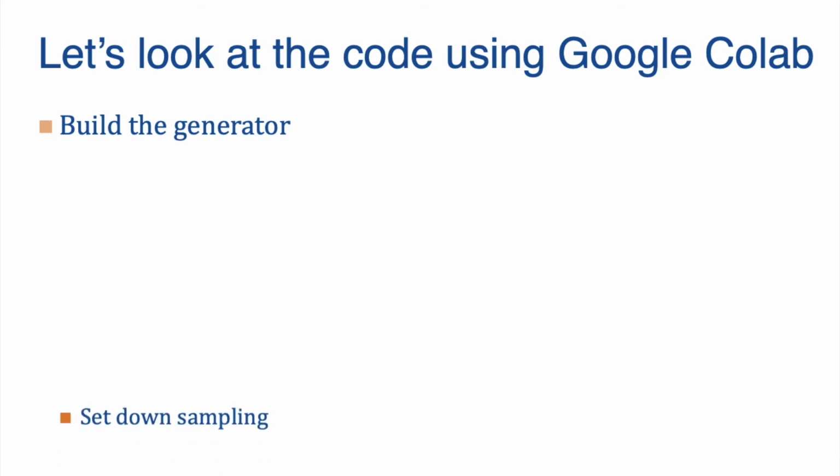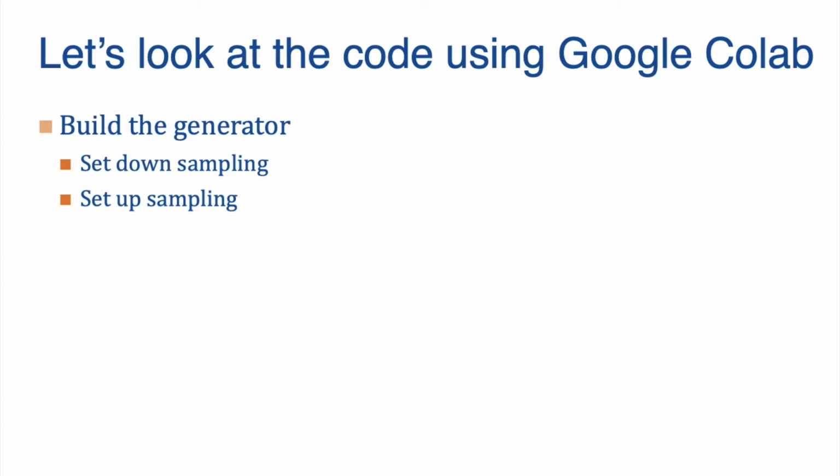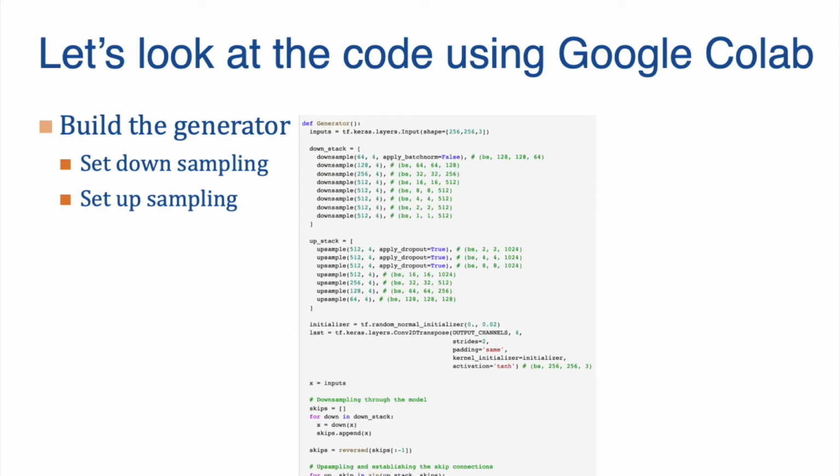To build our generator, we'll first set downsampling followed by upsampling. The code to set downsampling and upsampling is shown beside. This part of the code sets the downsampling, and this part of the code sets the upsampling. After we are done setting the downsampling and upsampling, we will add skip connections.